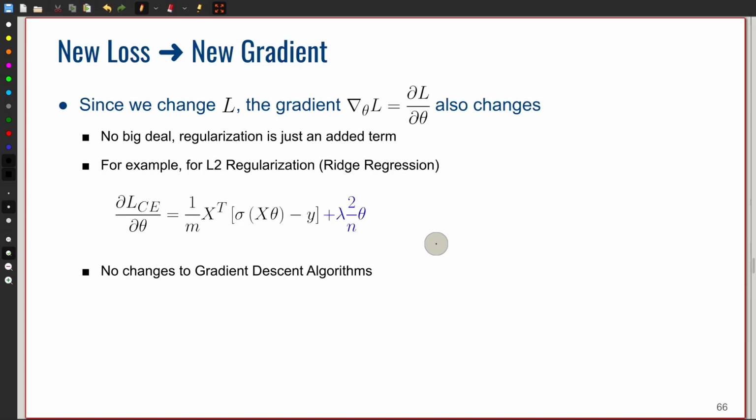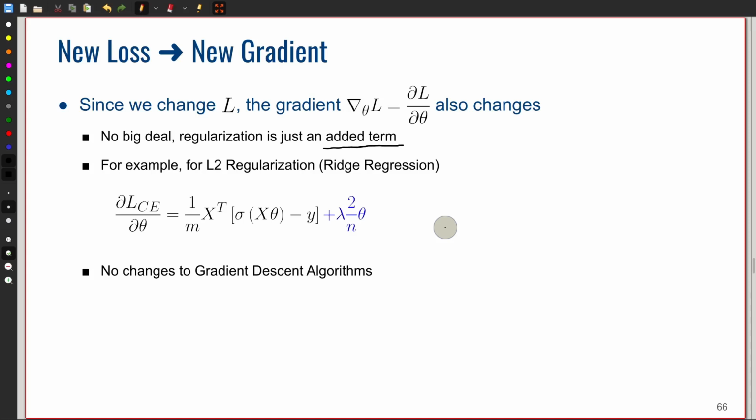And of course, since we changed the definition of our loss function by adding this term, the gradient also changes. But the good thing is, this is not a big deal, because this change in our loss function is just an added term. And we know that the gradient of a sum of two terms is just the sum of the individual gradients. So we can calculate the gradients individually.